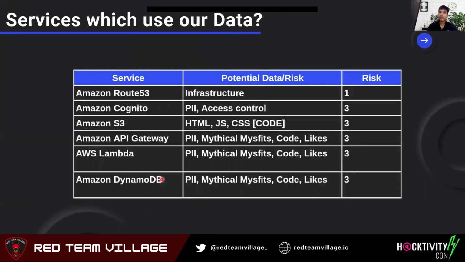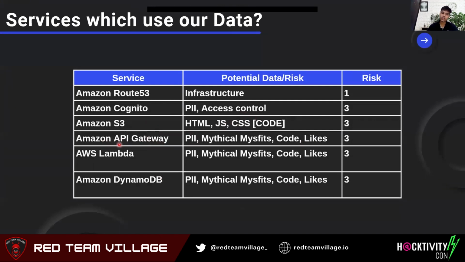Now we know what our important assets are. We'll discuss what AWS services will be using these important assets. So in this case, let's say our infrastructure may be Route 53, and then for our PII data, access control can be managed by Amazon Cognito. And then we have Amazon S3, where our static content will be present. And then we have our API Gateway.